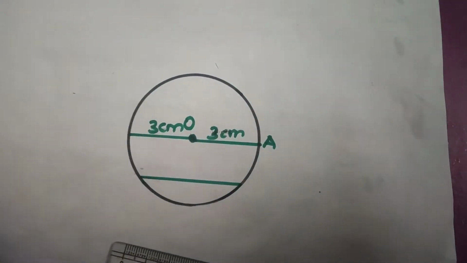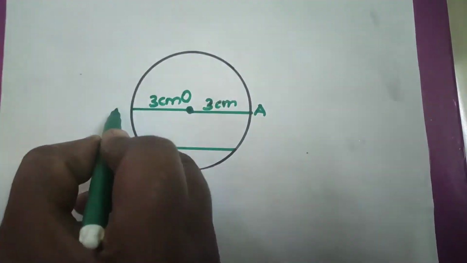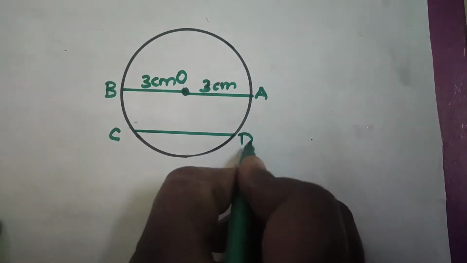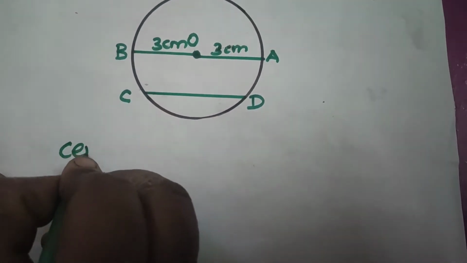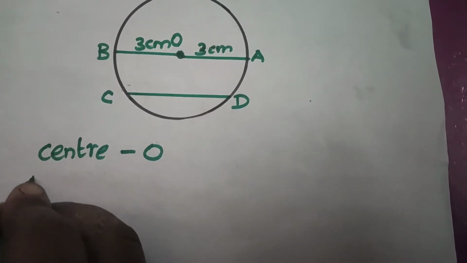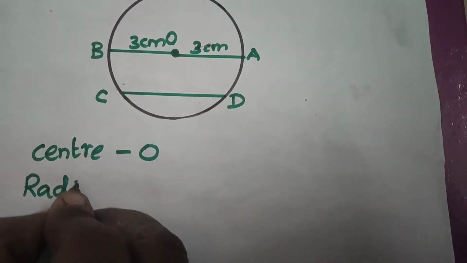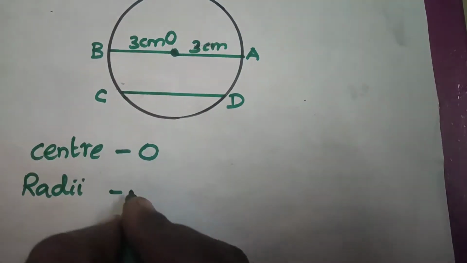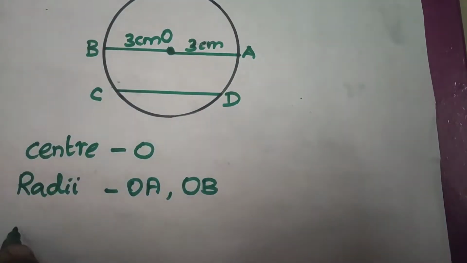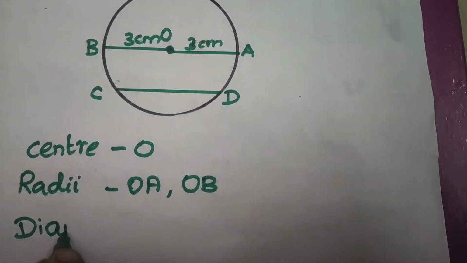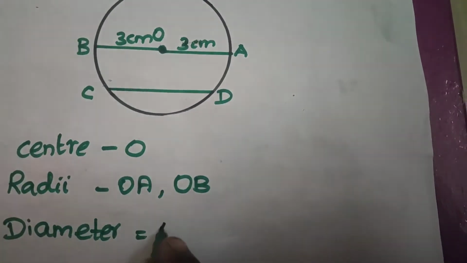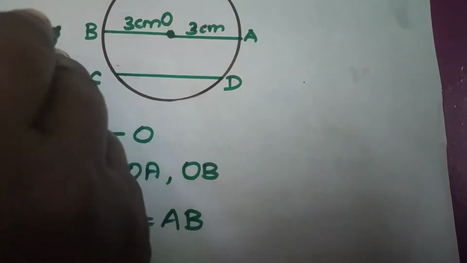Okay. Now let us mark the parts. Okay. Here I am going to keep it as B, C, D. Now what is your center? It is O. And what is your radii? Here there are 2 radii. What are the 2 radii? OA and OB. And what is your diameter? Diameter is AB. You can write AB or BA.